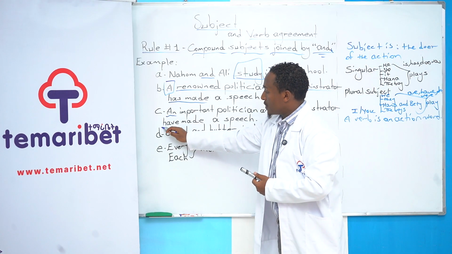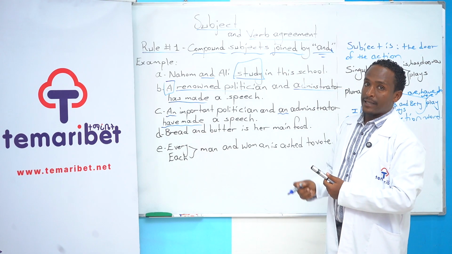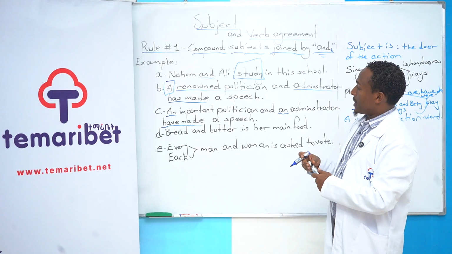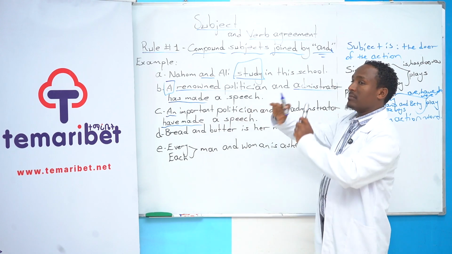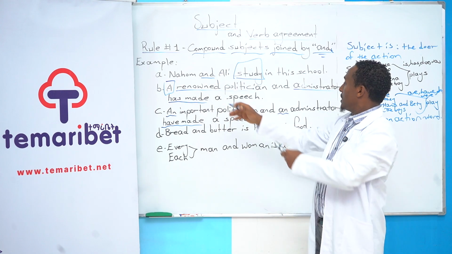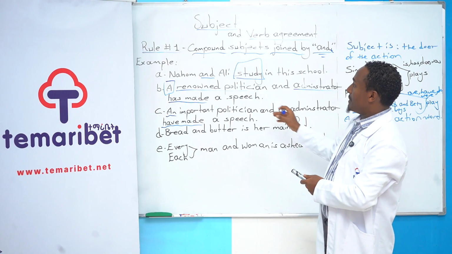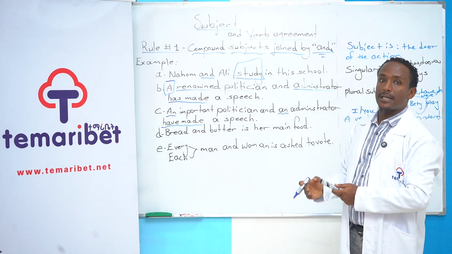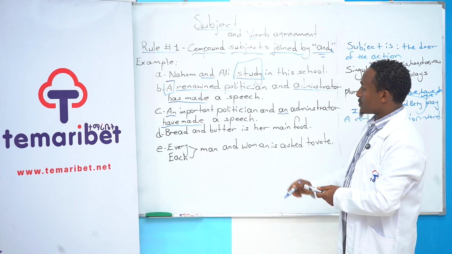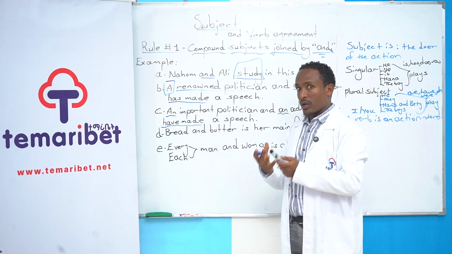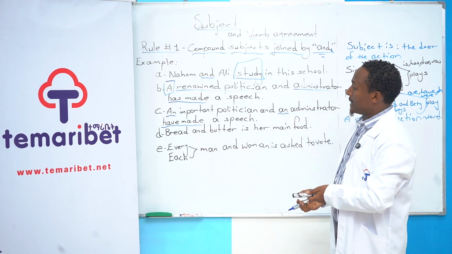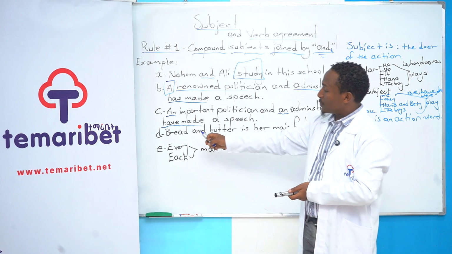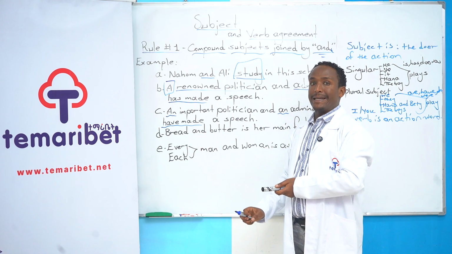The verb goes to have made, not has made, okay? An important politician, maybe Nahum, an administrator, maybe Ali. So this subject is considered as a plural subject. Okay, that's why we used have made. So let's say the next one is before I go to rule number 1D.